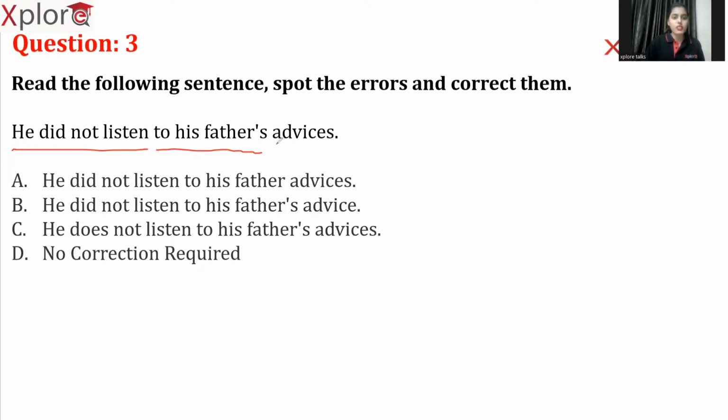Then, where is the error? Here. The mistake is here. As you can see, you can eliminate option A and option C directly. Why? Because, as I told you before, up to here, there is no mistake in the question. So the only error is in the last term, "advices."